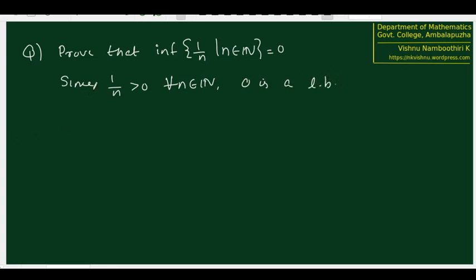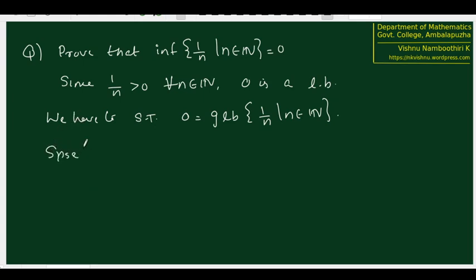0 is a lower bound for this set. What we are claiming here is that 0 is not just a lower bound, it is the greatest lower bound, or GLB, or infimum. So we have to show that 0 is the GLB, or infimum, of this set. Since 0 is a lower bound, nothing less than 0 can be the GLB, because we want the GLB to be the greatest lower bound. Therefore, the GLB must be greater than or equal to 0.